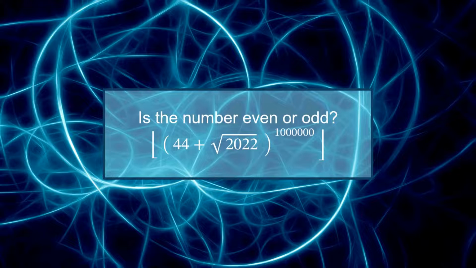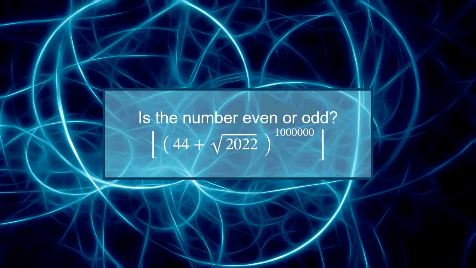So let's find the parity of this scary number having 1 million in the exponent. Decide whether it is even or odd. The lower square brackets stand for the integral part, the floor of a number, defined as the greatest integer not exceeding the given number. In other words, rounding to an integer is always performed downward to the lesser number.